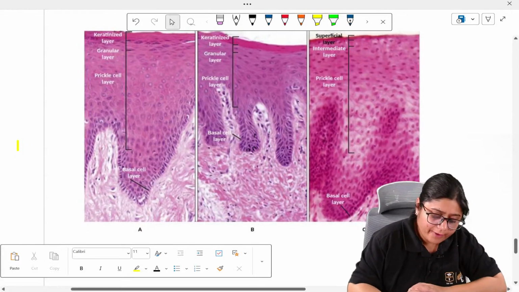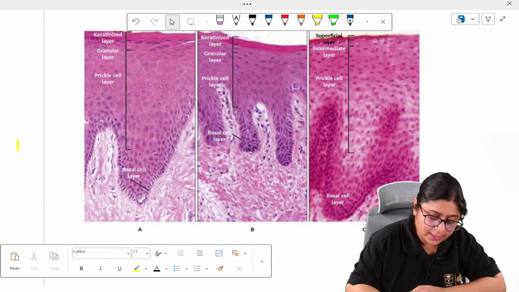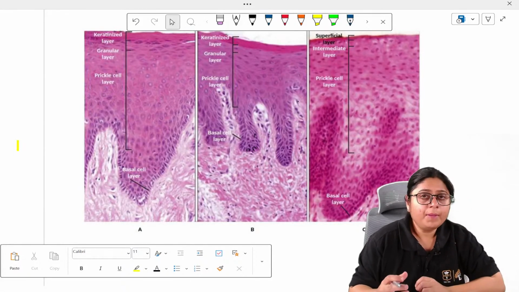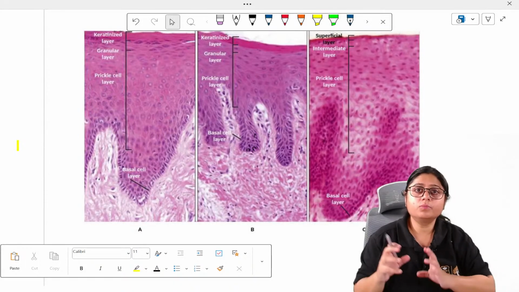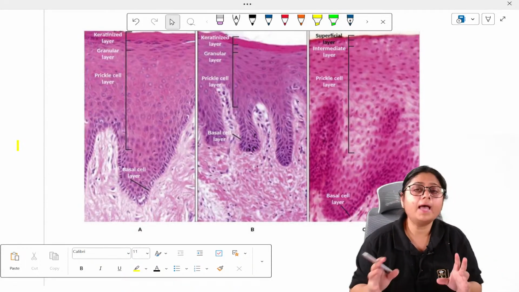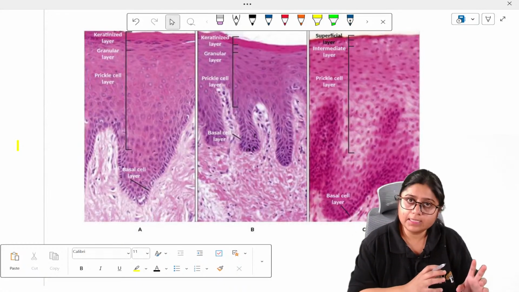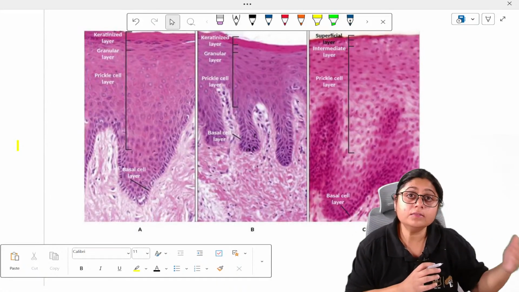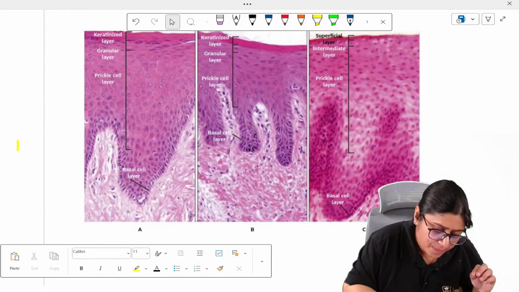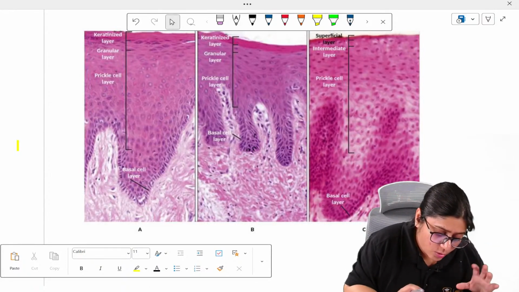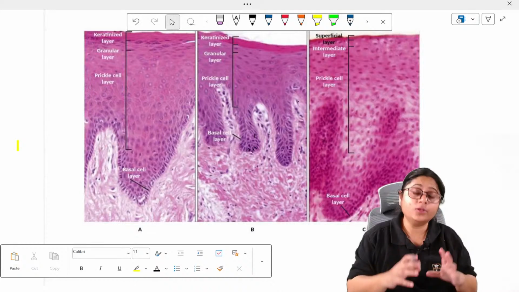Later on, as we move upwards, you can see that the number of nuclei are decreasing, right? The number of organelles also. Remember, dark blue means the cell is very active. It has a large number of organelles. As the activity of the cells decreases, the number of organelles decreases, and it turns more pinkish in color. So here you can see that the bluish color is slowly disappearing. The cell organelles are disappearing. The cells are getting degenerated. Here you can see the vacuoles, white degenerated areas. So this is your granular layer.